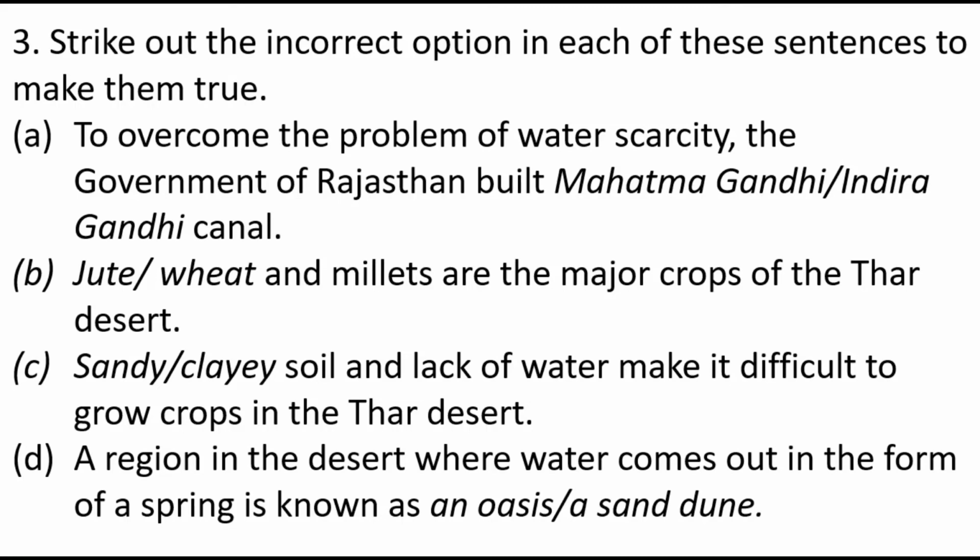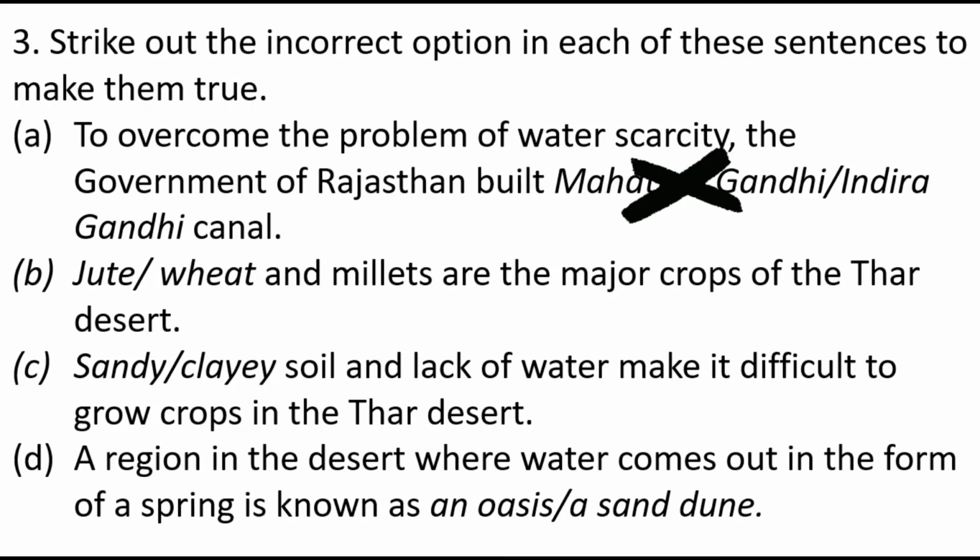So the government of Rajasthan built the Indira Gandhi Canal for them, not the Mahatma Gandhi Canal. So here you put a cross on Mahatma Gandhi, because the government built the Indira Gandhi Canal. Okay, so this statement becomes true when you cross out Mahatma Gandhi.